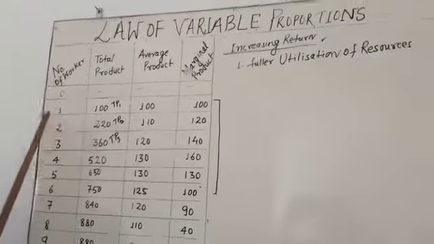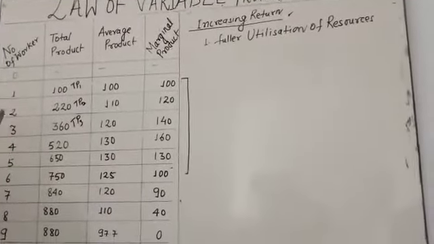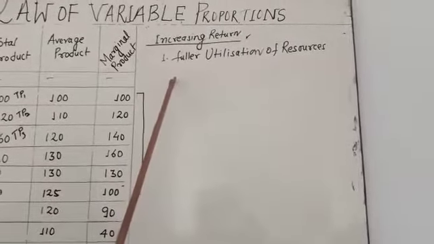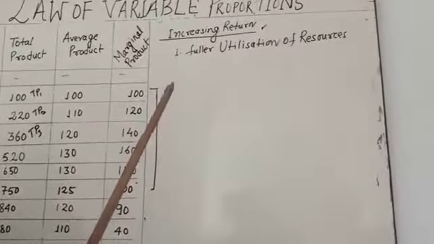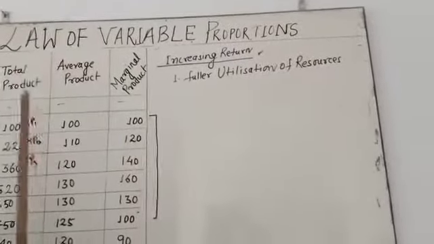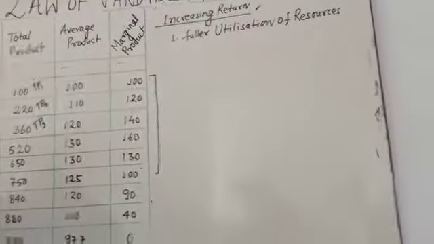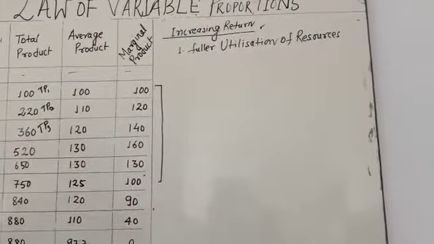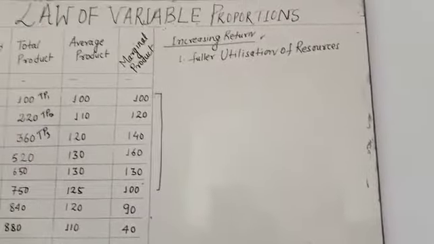It means the fixed factor is properly utilized. You can say that when the machinery, land, and building are fully utilized by the variable factors, your production is going to increase.